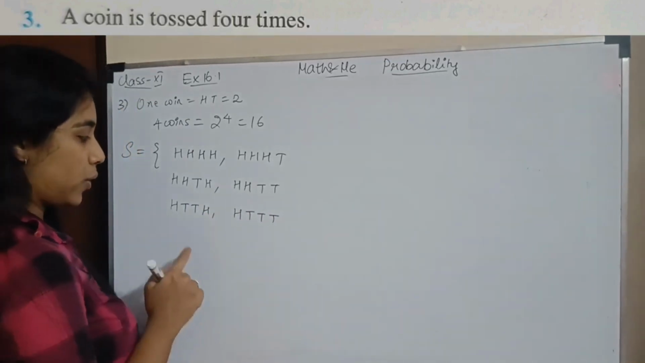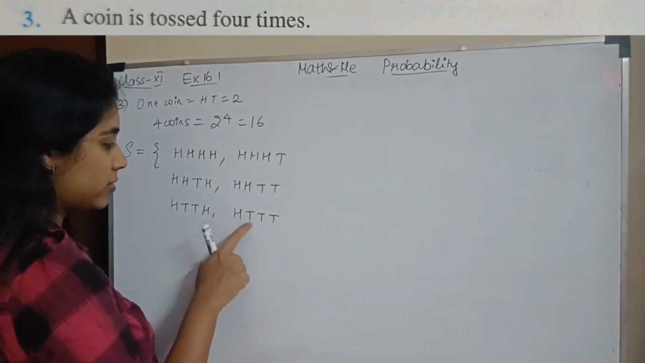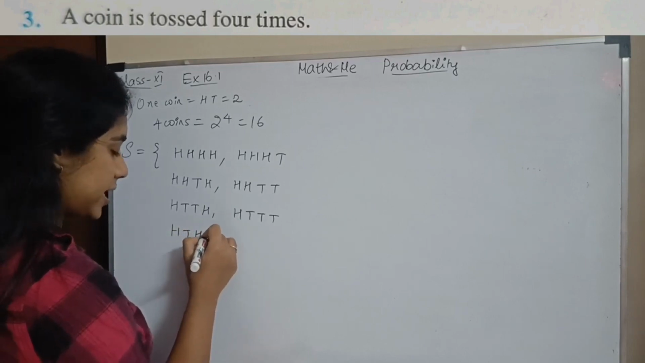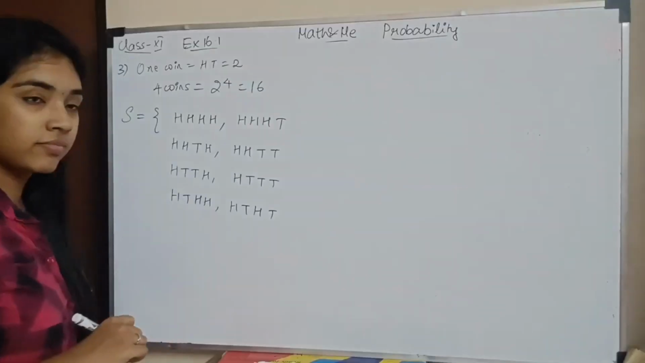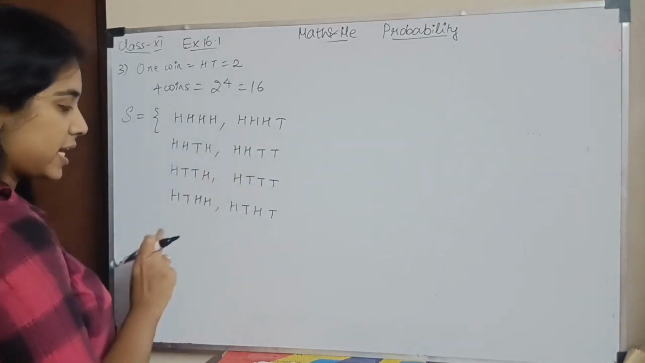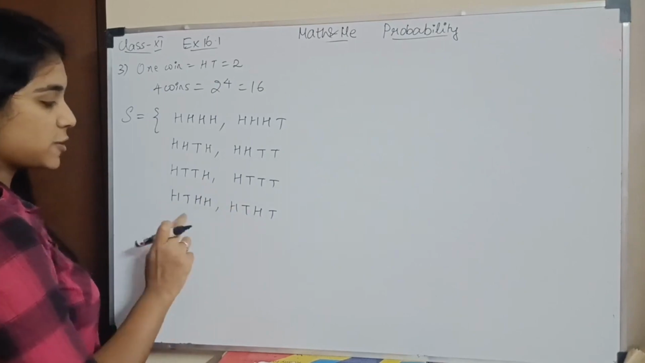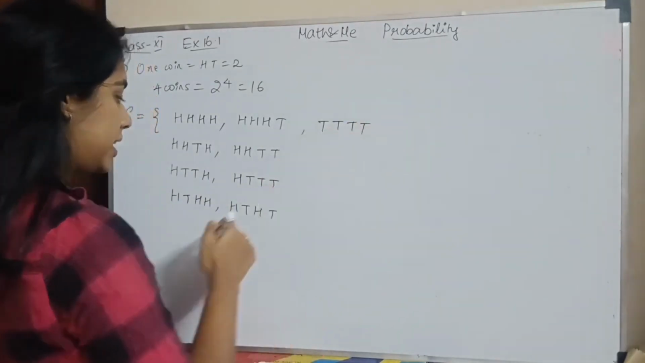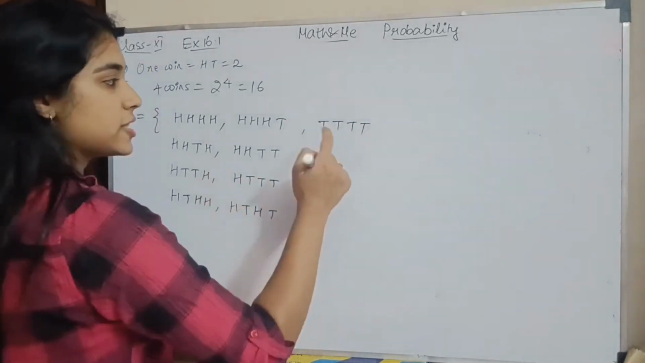Okay. Now, after I changed my hundreds place, I'll come back to my tens place. So what happens? H, T, H, H, comma, H, T, H, T. Okay. I changed my ones place, tens place, hundreds place. I see that there is one more option. So now what happens if I change the thousands place? I'll get a T. T, T, T, T. I have changed every place. So I have T, T, T, T. Okay. So this is one outcome.